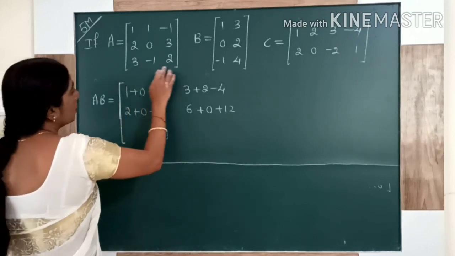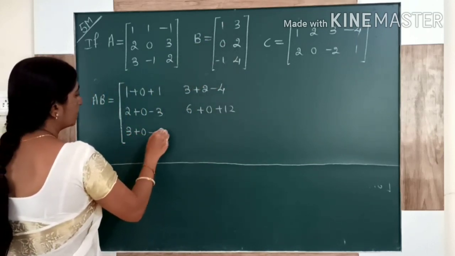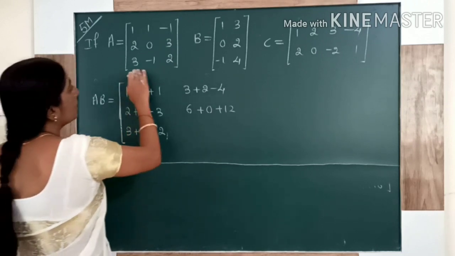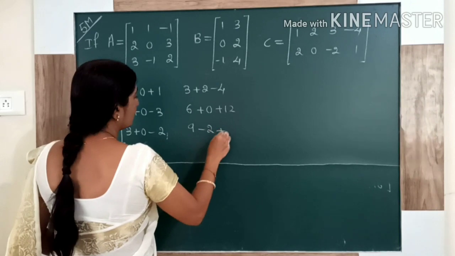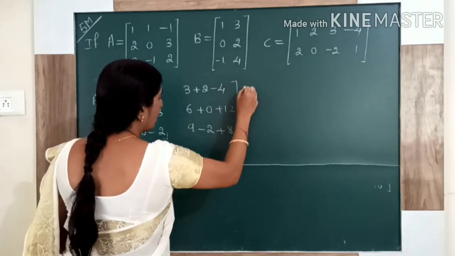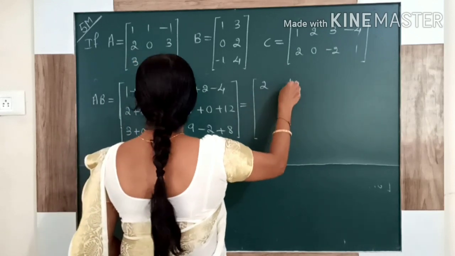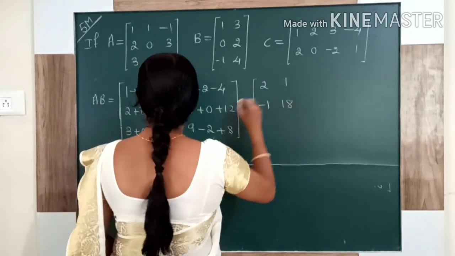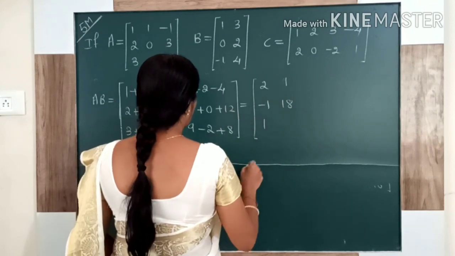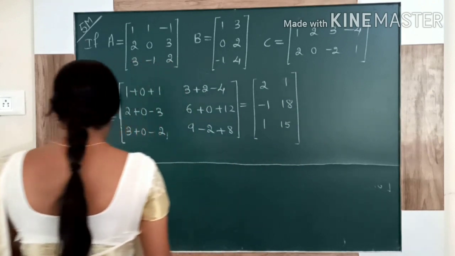Then third row with first column. Then third row with third column. Write down the answer. So this is what? It is AB.